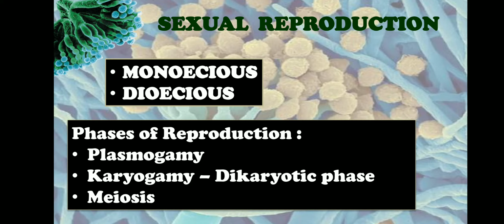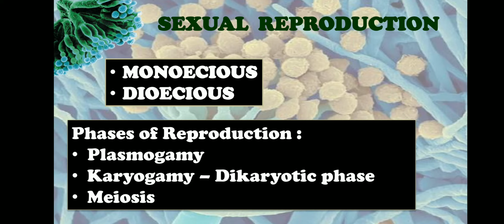The process of sexual reproduction in fungi is completed in three phases. So, the three important phases of sexual reproduction in fungi are plasmogamy, karyogamy, and meiosis. Plasmogamy is the first phase of sexual reproduction in fungi. In plasmogamy, the fusion of protoplasts of the two compatible gametes or sex cells or compatible hyphae takes place. So there is fusion of the cytoplasmic contents during plasmogamy.